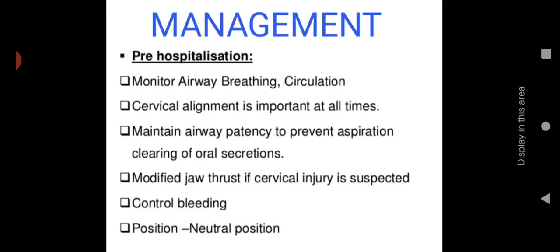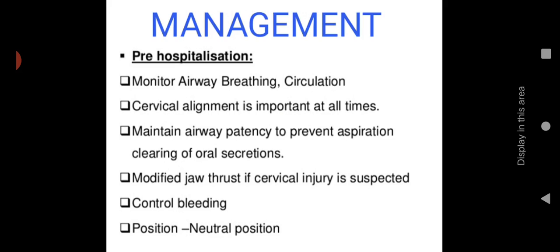So in the management section, first is pre-hospitalization, before the admission. If you are seeing a spinal injury patient, you have to monitor airway, breathing, and circulation. You have to monitor properly whether the person has a proper airway, is there any obstruction, or whether the breathing pattern is normal or irregular. Then proper circulation, you have to check the pulse rate and heartbeat. It will help to identify any difficulties in circulation.